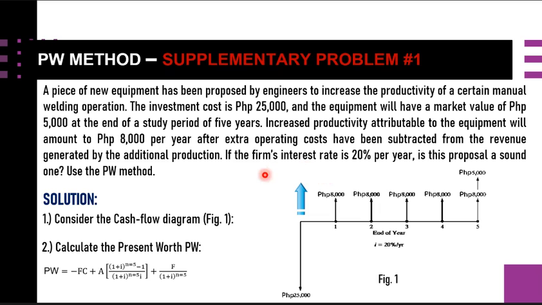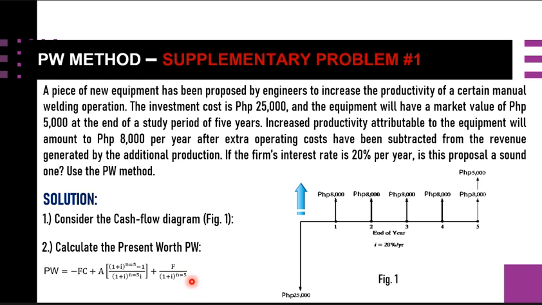So we have this formula for the PW, which is minus FC because this is a cash outflow going down, plus the PW of the uniform annual amount because this is a cash inflow going up, and our third term is plus because this 5,000, which is our future amount, we are going to get the present amount of using this formula here.